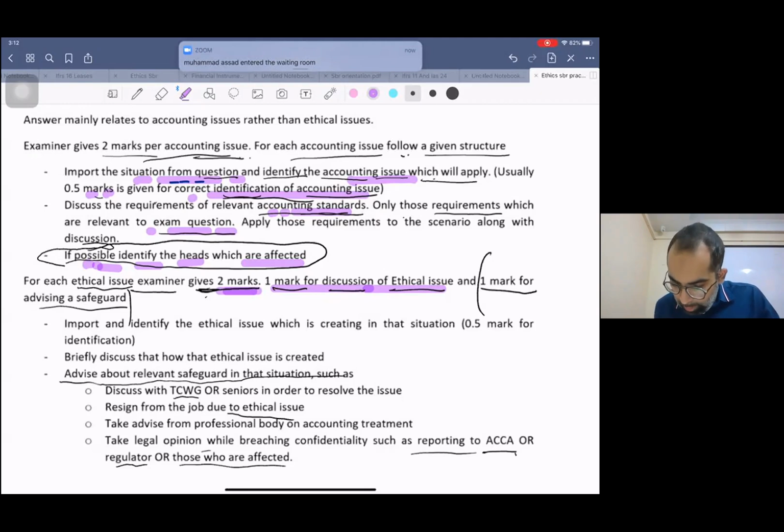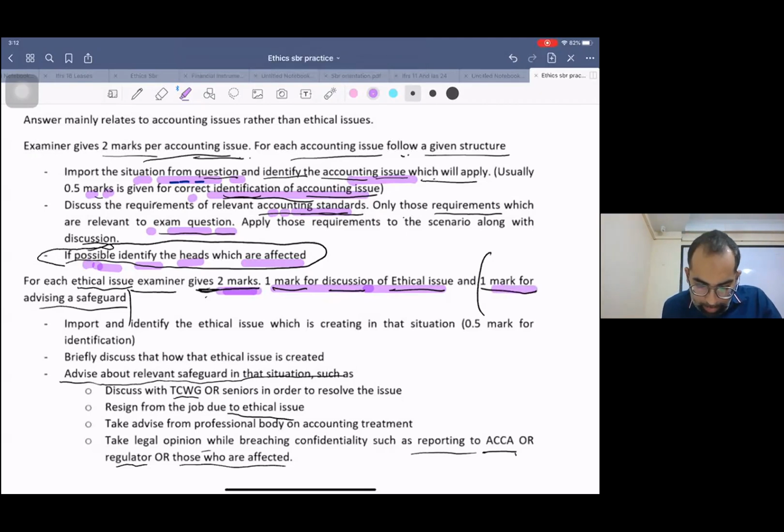And 1 mark for advising a safeguard. What is the safeguard for that ethical issue? It means what actions as a professional accountant you need to take. Now, I have written some of the very famous safeguards which you need to copy paste.